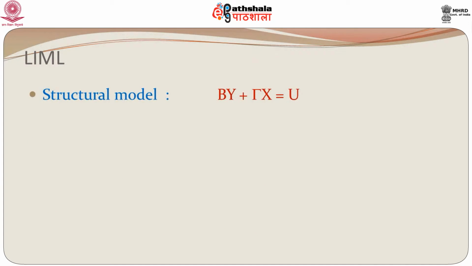To look at that, let us go back and look at the structural model. So, the structural model for the whole system is By plus gamma x is equal to u. That is for the G endogenous and the K exogenous variables.